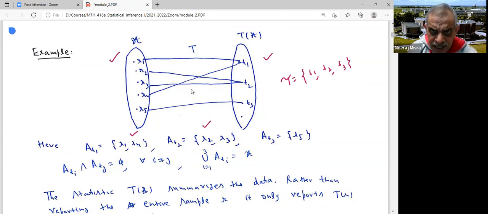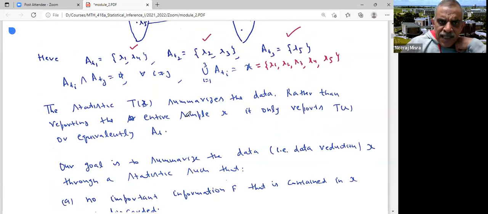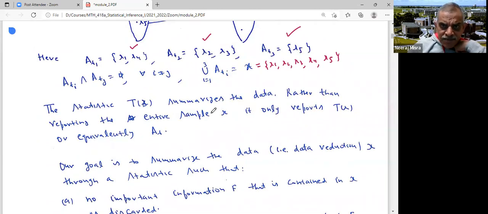What is A_t3? The t3 value is assumed only by x5, so A_t3 is {x5}. So you can see that they are disjoint, and their union is the whole sample space, which is x1, x2, x3, x4, x5. So every statistic T defines a partition of the sample space.